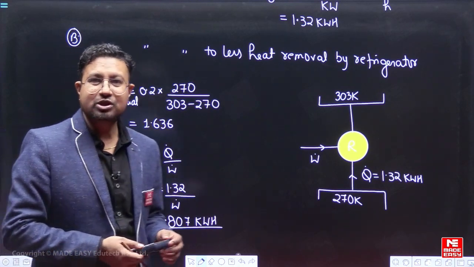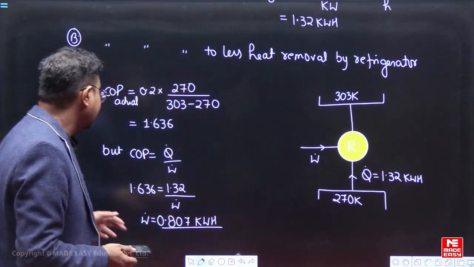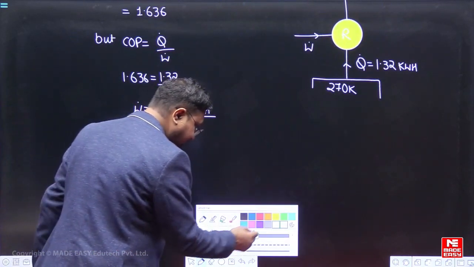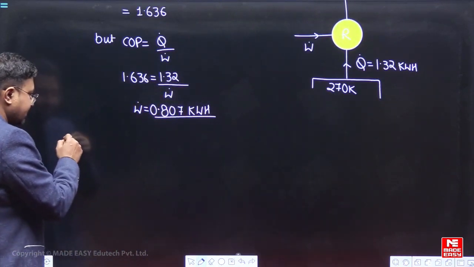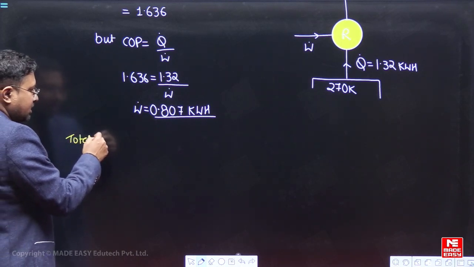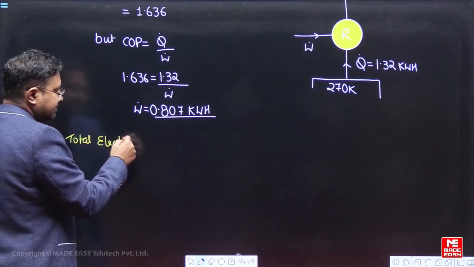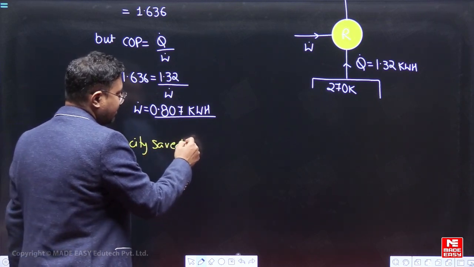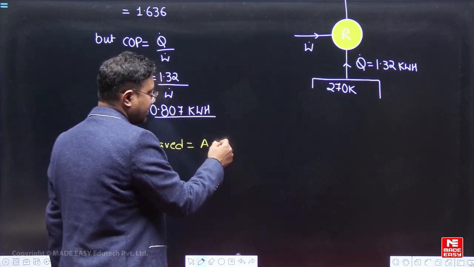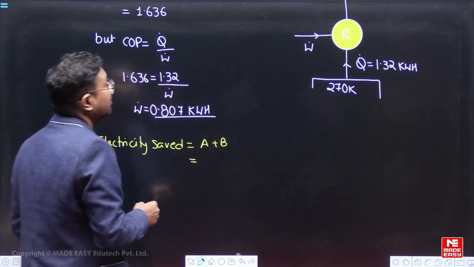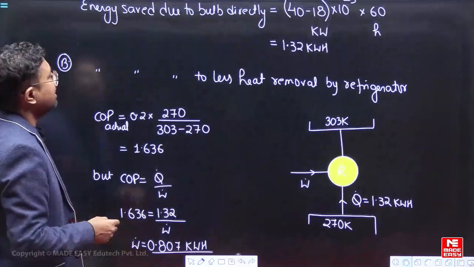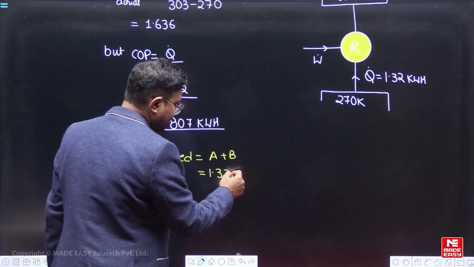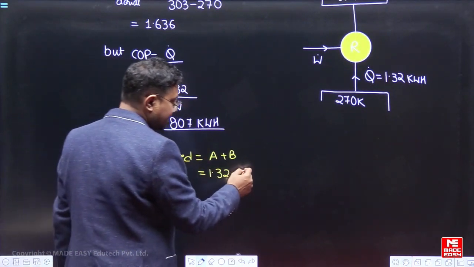So how much total electricity is saved? It will be equal to part A and part B. So the total electricity saved will be equal to A plus B. That will be equal to, how much is the A part? That is 1.32, plus how much is the B part?